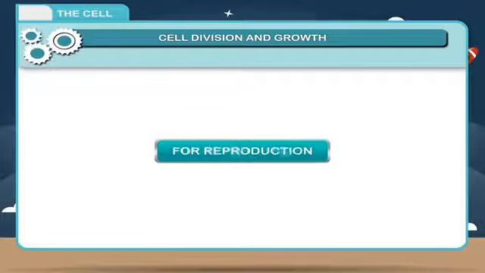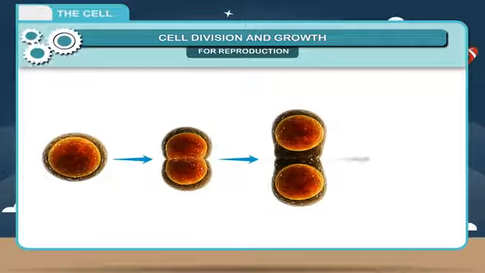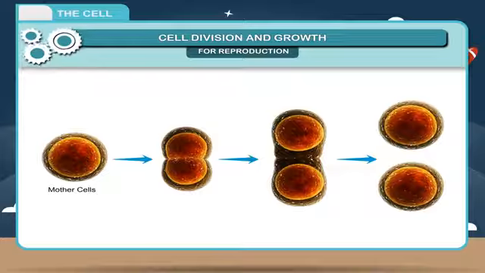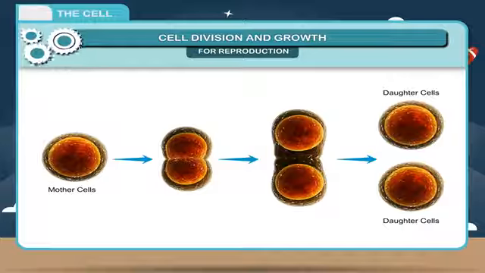For reproduction, in unicellular organisms, cells divide by binary fission to form new daughter cells. The daughter cells grow to their full size and then divide again.